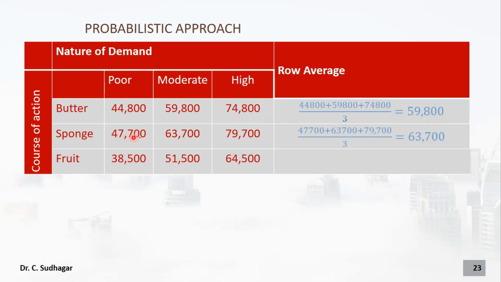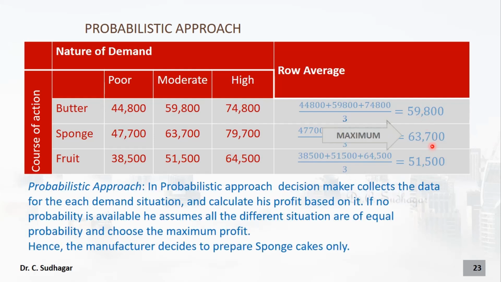And same way we can do the second line as well. Add all the three numbers divided by 3, 63,700. And for the third row, it is 51,500. We find the row averages. In the row averages, we should find the maximum number. So the maximum number coming is 63,700 here.